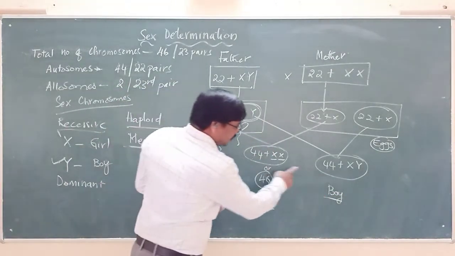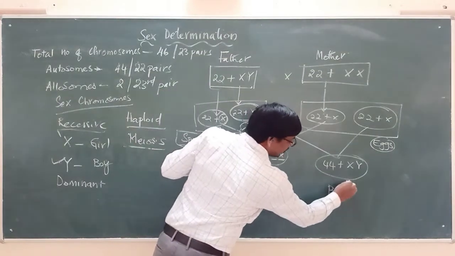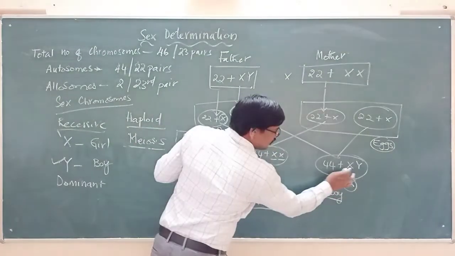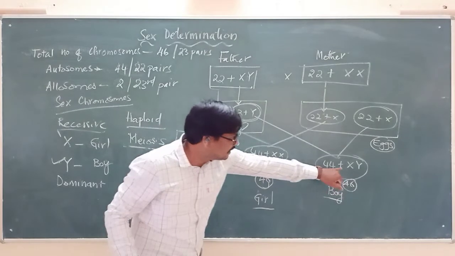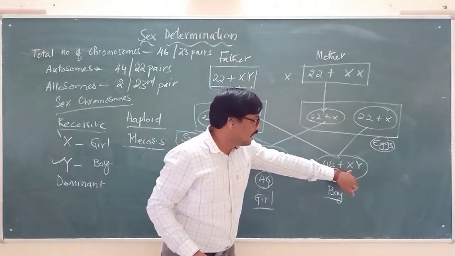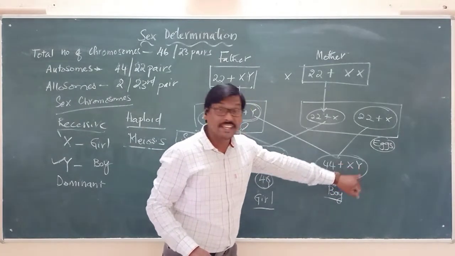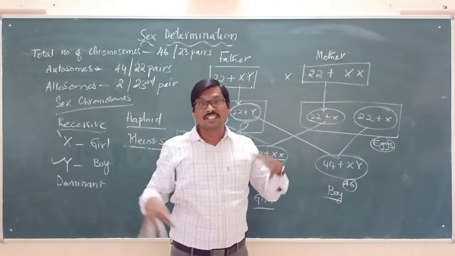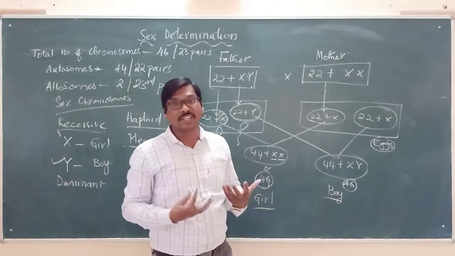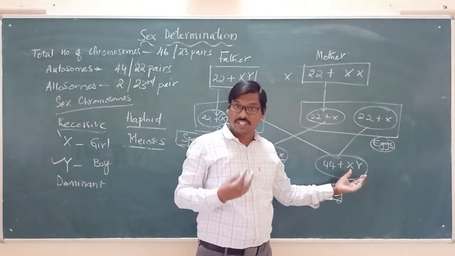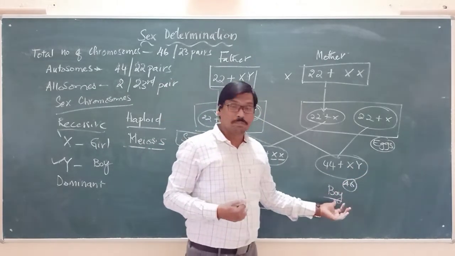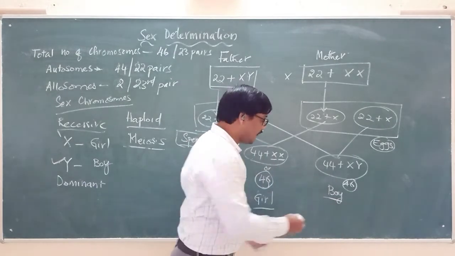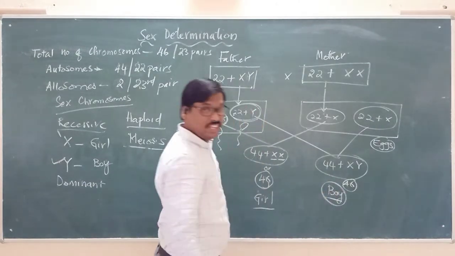Here also it is 46 chromosomes. But in this case, X is recessive and Y is dominant, which means the Y chromosome will dominate the X chromosome, expressing its characteristics and giving rise to the birth of a boy. So here the baby is born.